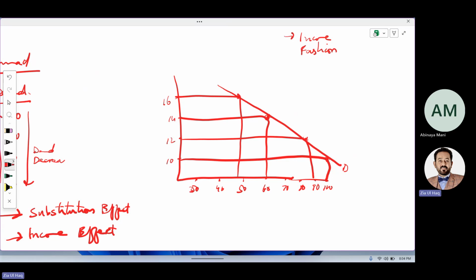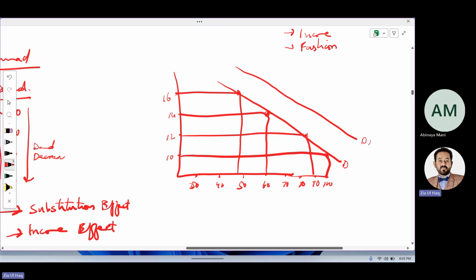And if any factor other than price changes, like income changes, fashion changes, there will be increase or decrease in demand. In that case, the demand curve will shift to this side, like this will be increase in demand, or shift to this side, like D to D2, this will be decrease in demand. So there will be increase or decrease in demand when a factor other than price changes. If price is changing, there will be no increase or decrease in demand. There will be contraction or expansion of demand.